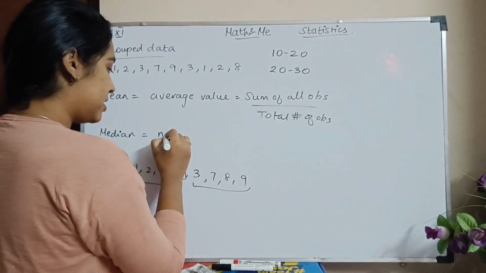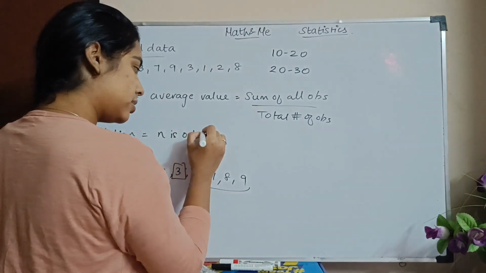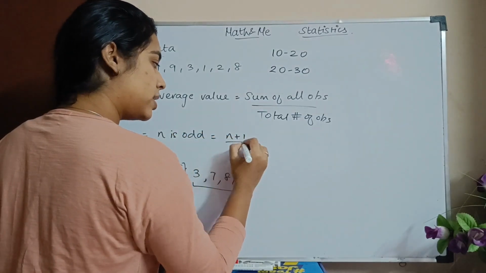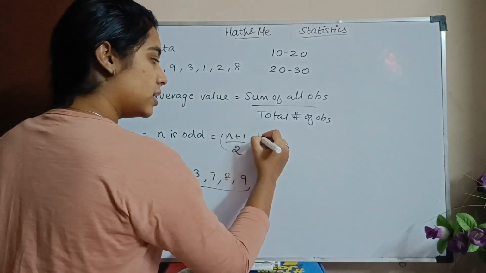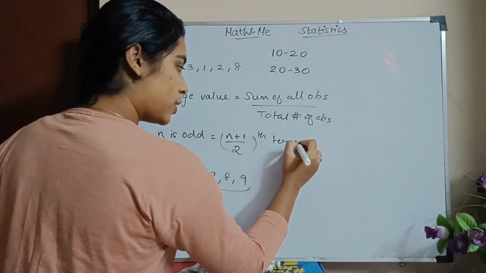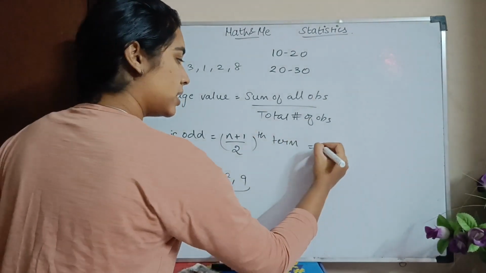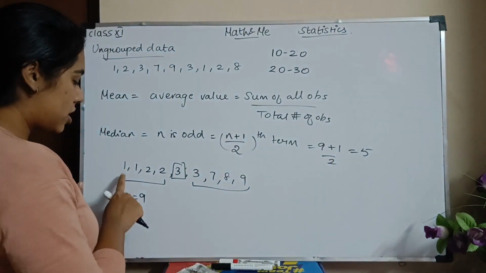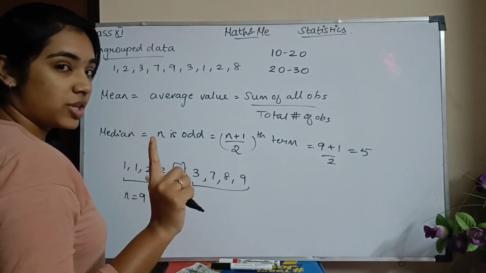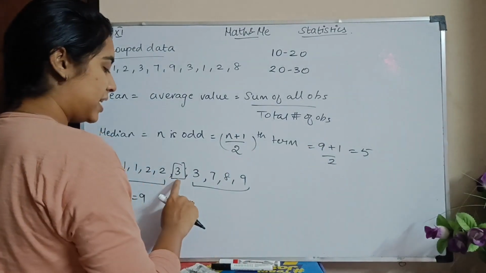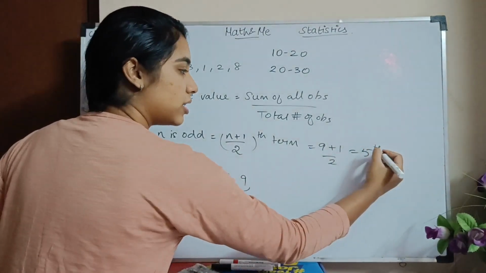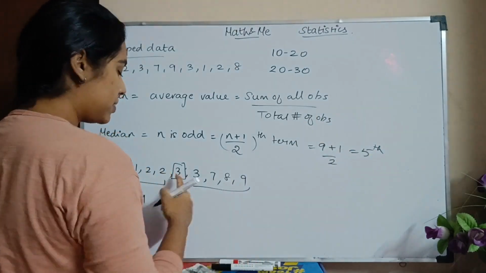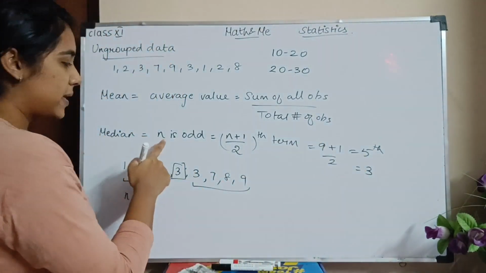So when n is odd, I'll have n plus 1 divided by 2, the term. So what is my n here? 9. So it will be 9 plus 1 divided by 2, which is 10 by 2, 5. So what is my fifth term? 1, 2, 3, 4, 5. After arranging them in the ascending order, correct? So my median is the fifth term, not number 5. Fifth term, which is 3. This is when n is odd.